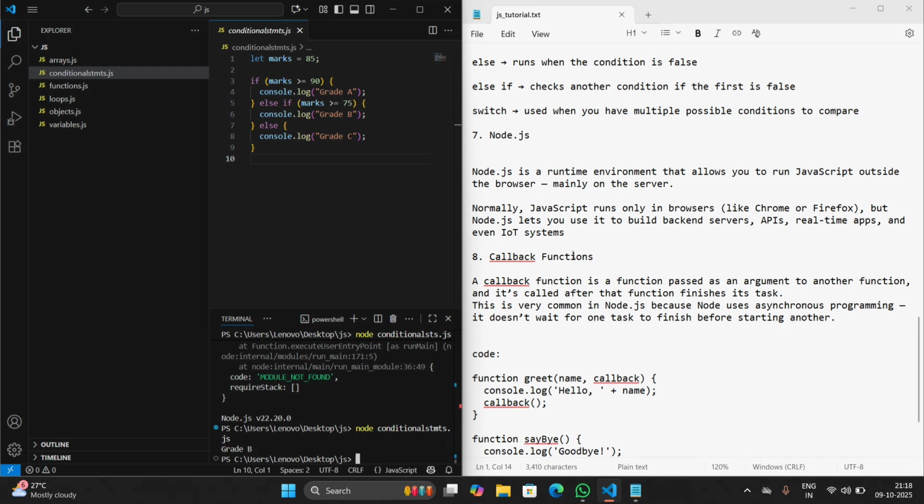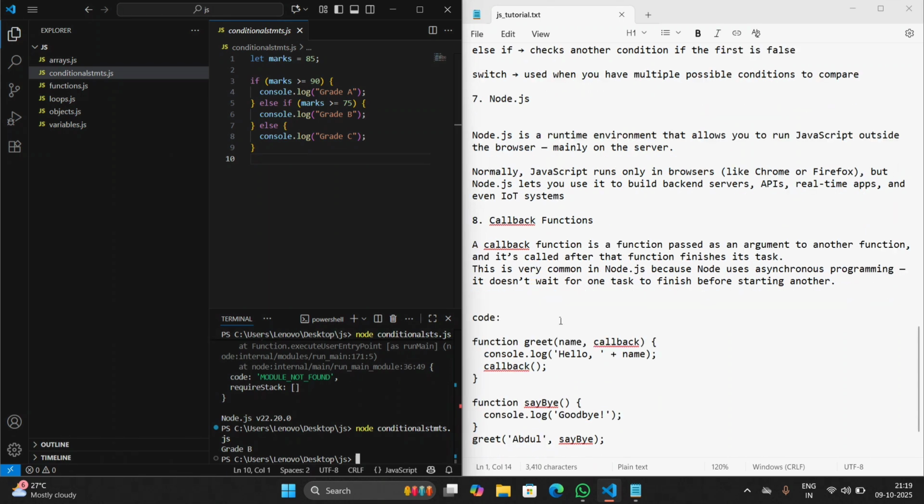Now callback functions. A callback function is a function which is passed as an argument to another function. This is very common in Node.js because Node uses asynchronous programming. It does not wait for one task to finish before starting another.